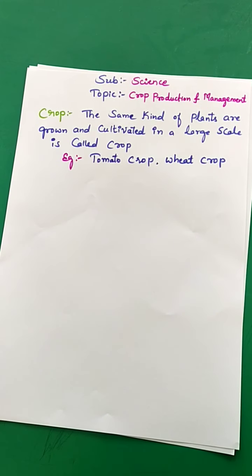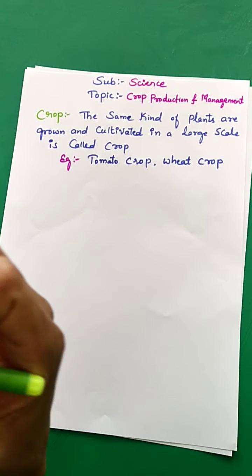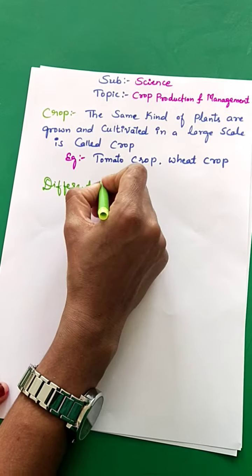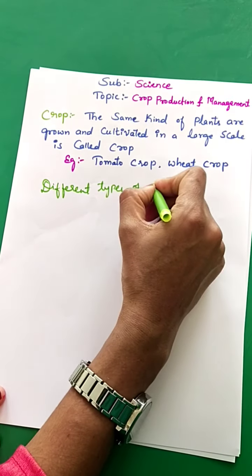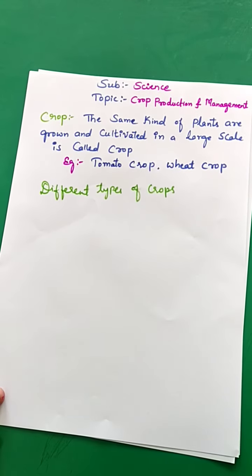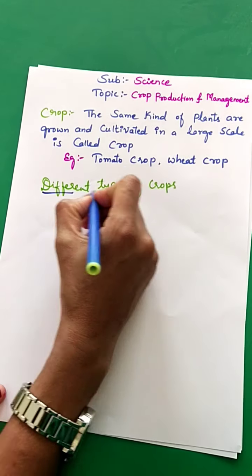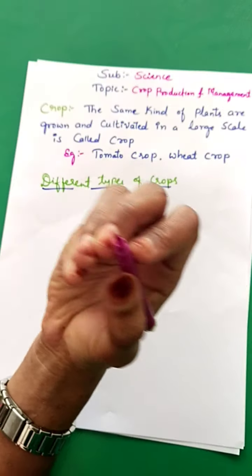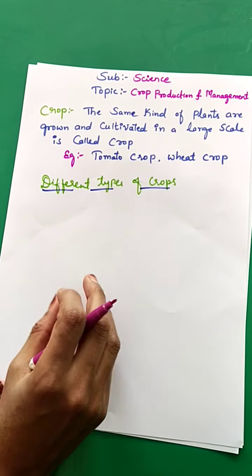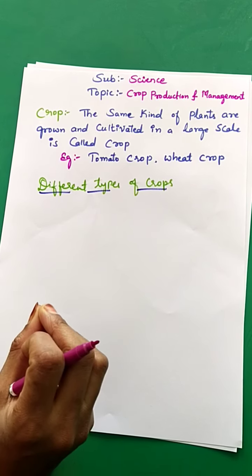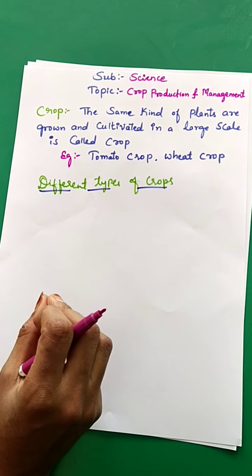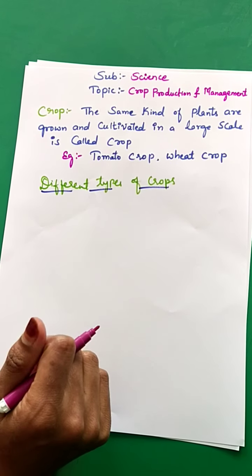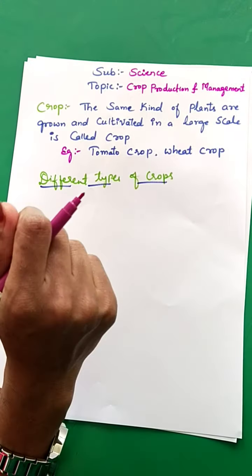Now let's move on to the different types of crops, and how the cropping pattern takes place in India. So dear students, you already know that crops are of different types, right? Like we have pulses, cereals, oil seeds, fruits and vegetables, and these are classified on the basis of the seasons in which they grow.